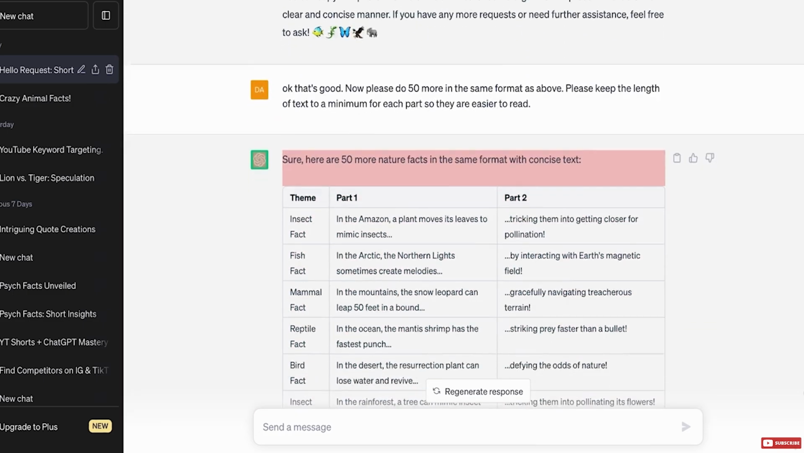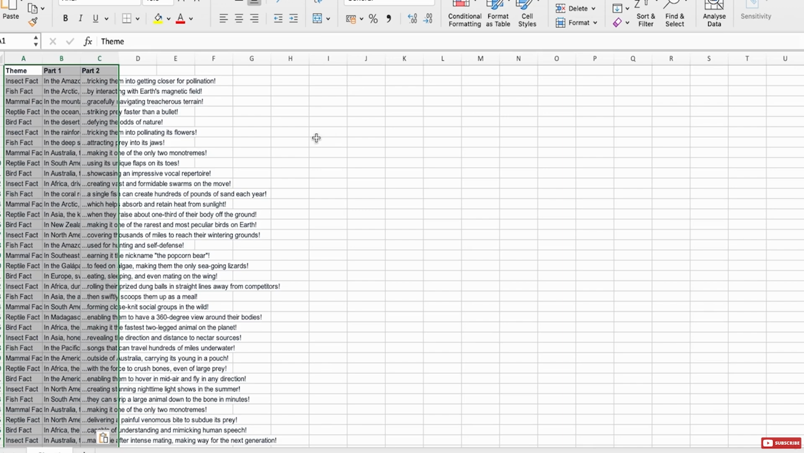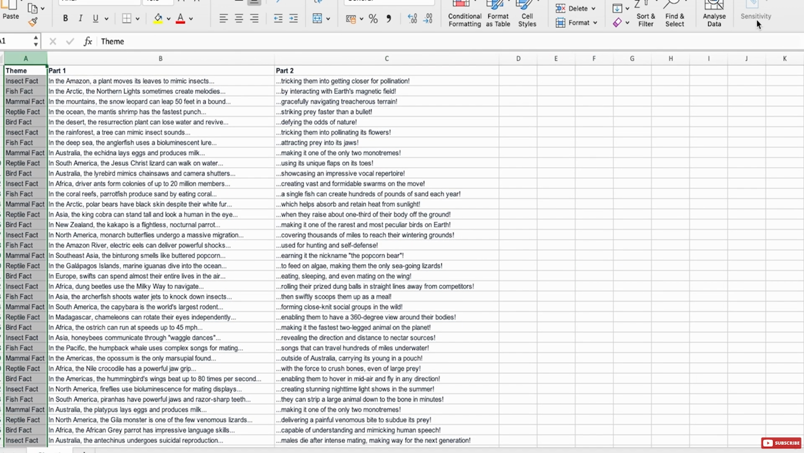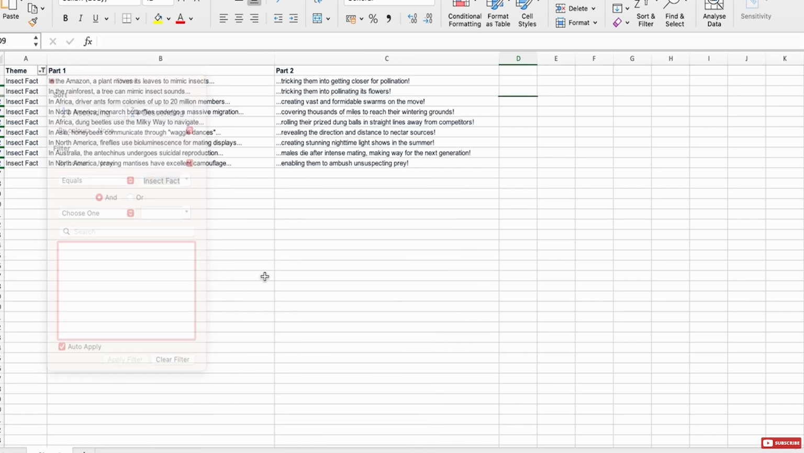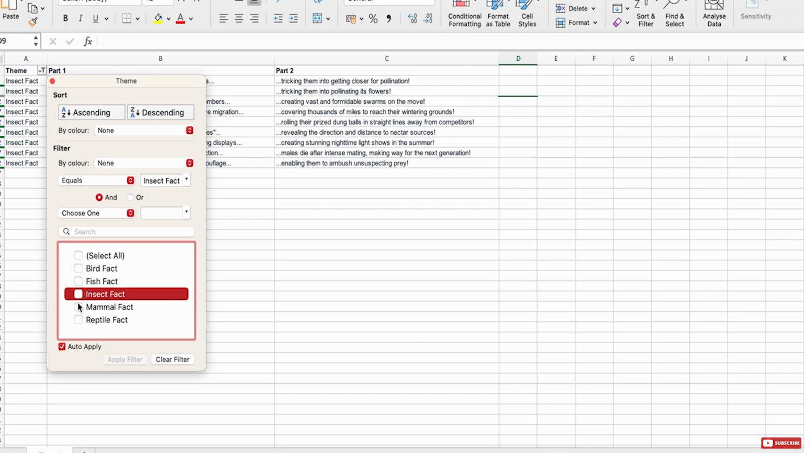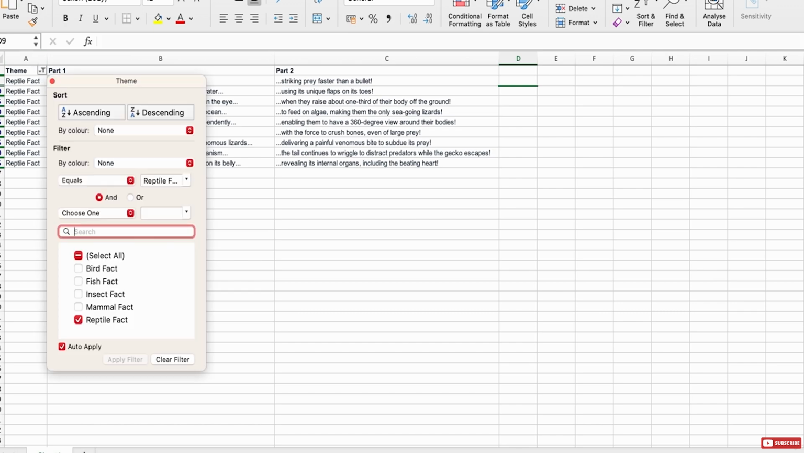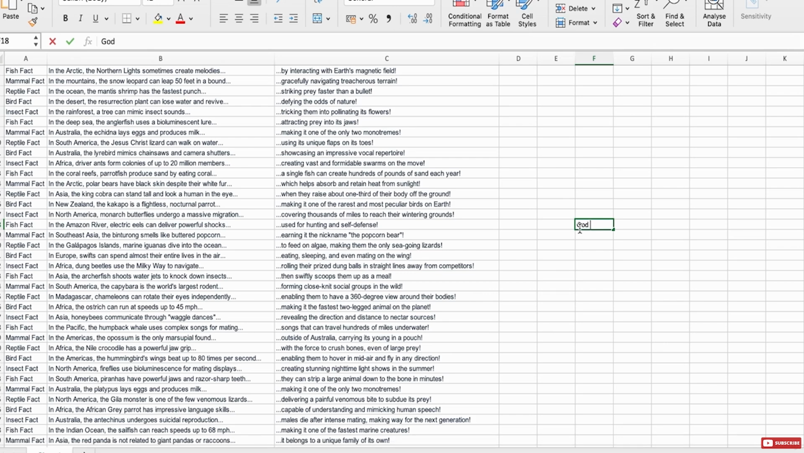So again, guys, what we're going to do is just copy and paste, and then we've got 50 really quick, really engaging, really cool animal facts ready to go, ready to get into Canva. And if you only want to post a specific type, we can go to filter and choose, let's say, insect fact, and we've got all these insect facts here. Again, we could choose something else, let's say reptile facts, and we've got loads of reptile facts here. So if you want a specific one, or you just have all of them showing, that's 50 really engaging, really cool facts.